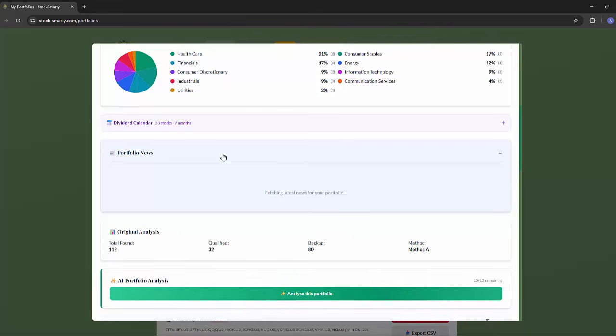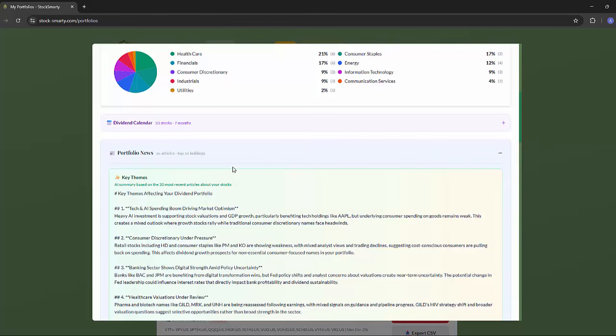Below that, there's a portfolio news section. Click the plus to expand it, and StockSmarty pulls the latest news articles for every stock in your portfolio, sourced in real time, and lists them with sentiment tags. So you can see at a glance whether the coverage is broadly positive, negative, or neutral.